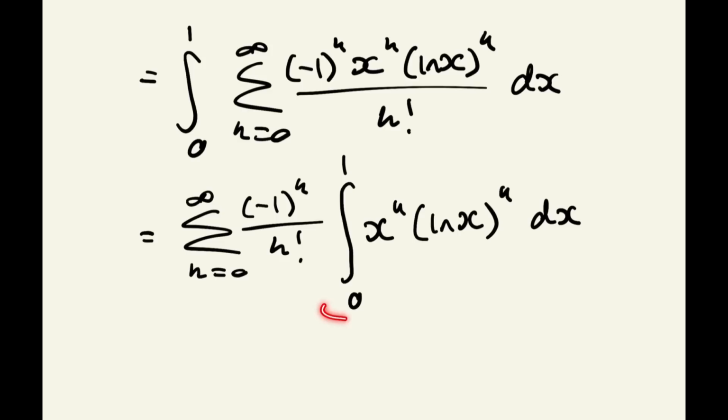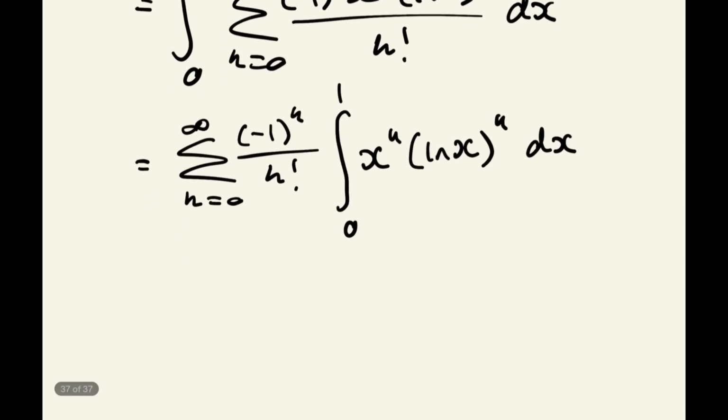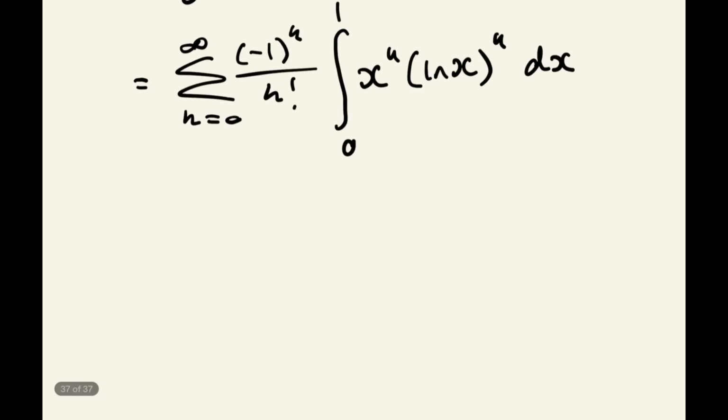Now we have just got this integral to deal with. And, well, if you notice, it's not a very nice integral to deal with at all, because we've got this k here in the power of both the x and the ln x. If it was x ln x, sure, it would be an easier integral, but it's x to the k times ln of x to the power of k. And so that does make our life a bit harder, but we are just going to do a u substitution, okay? We're going to let u equal negative ln of x, and I'll show you why that negative is needed in just a few moments.